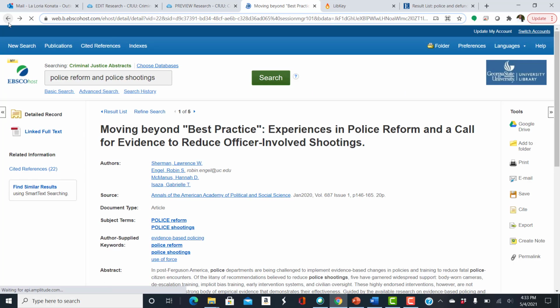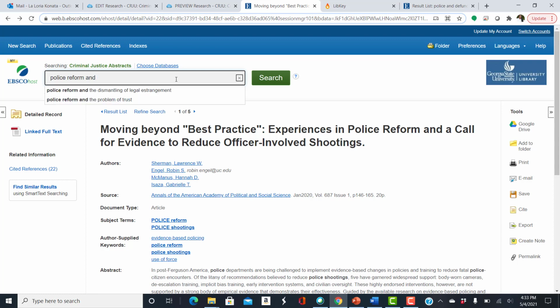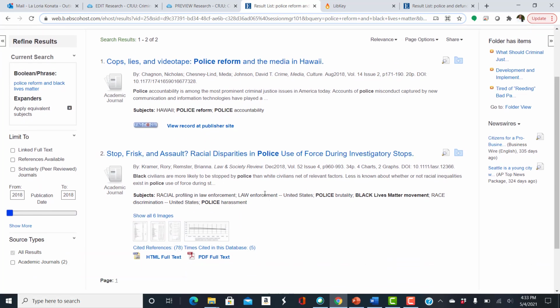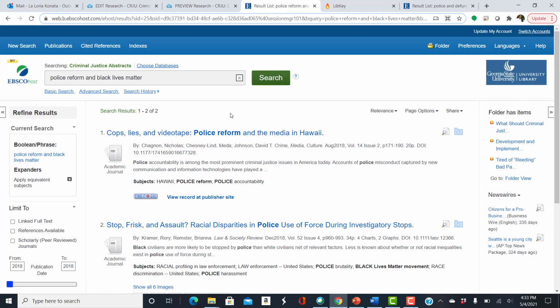Now you can keep going back and we can get more precise with the issue. And this has come up as a Black Lives Matter issue. So police reform. Okay. And of course, we can go on and on with finding different results, changing up based on our keyword terms. So from defund police to police reform and police shootings, those couple of articles led us to, I think, enough results to start with.